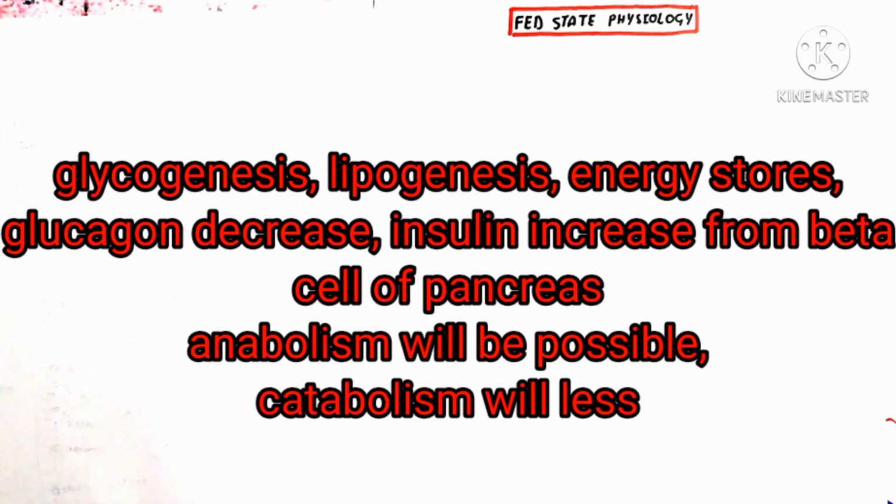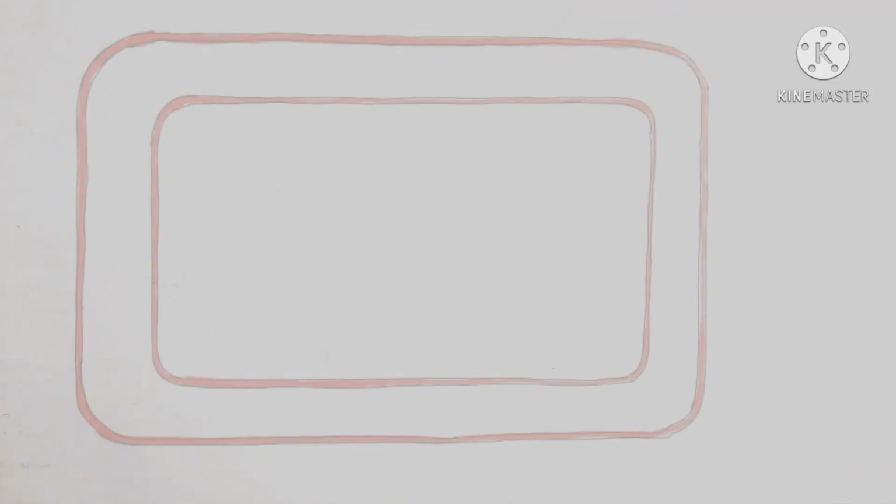So the fed state is related to glycogenesis. It means glycogen will be formed in the liver and muscle, and lipogenesis means fatty tissue, that is adipose tissue, will be formed and store lipids and energy. Glucagon, which is a hormone, decreases, and insulin increases from the beta cells of the pancreas, so anabolism will be possible and catabolism will be less. Anabolism means the making of new molecules, and catabolism means the breakdown of larger molecules into smaller molecules.